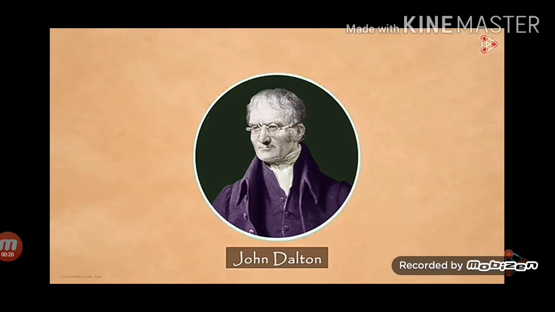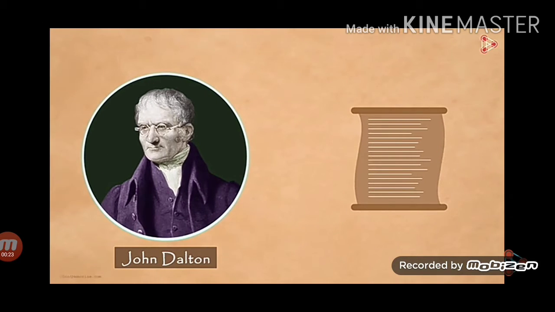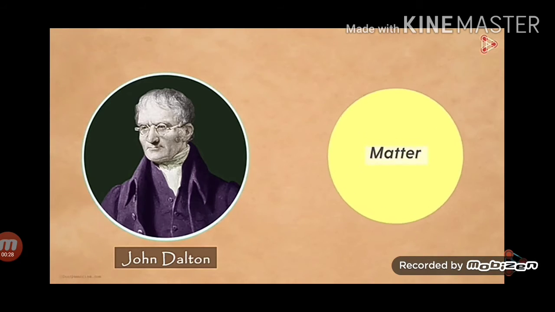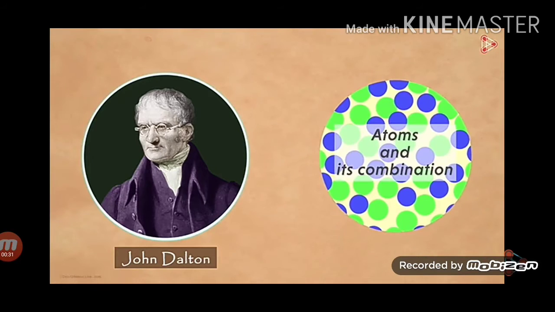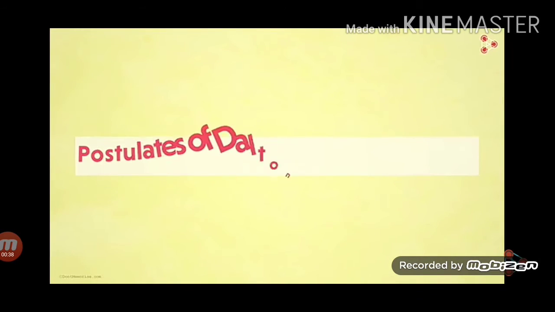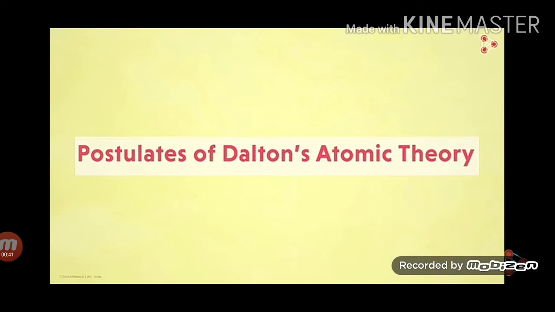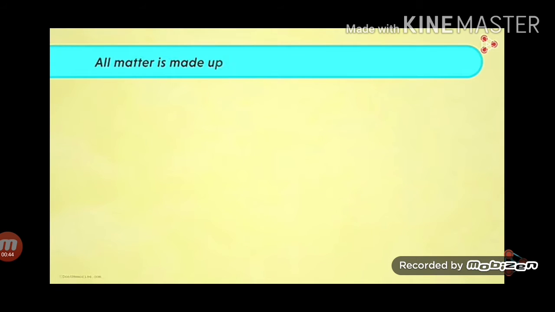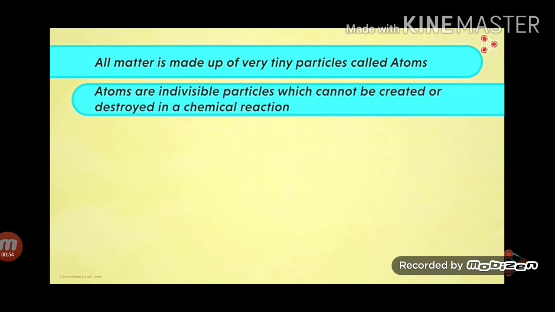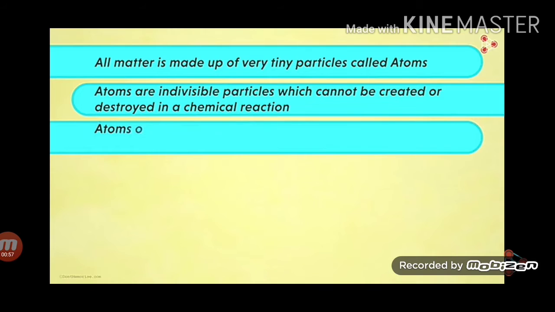A scientist named John Dalton proposed an atomic theory which was based on the nature of these atoms. Matter is a composition of atoms which react together to form compounds. In his theory, he has told 6 postulates. First, all matter is made up of very tiny particles called atoms. Atoms are invisible particles which cannot be created nor destroyed in a chemical reaction.